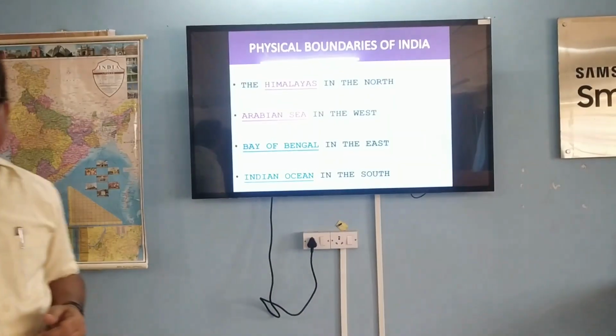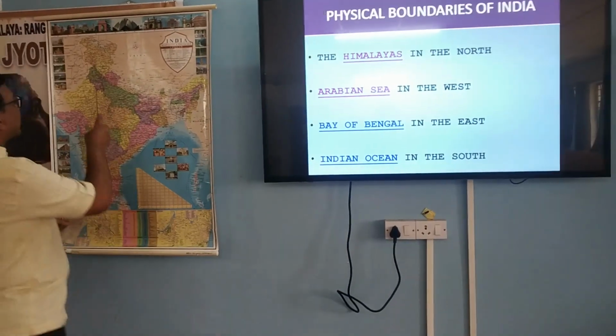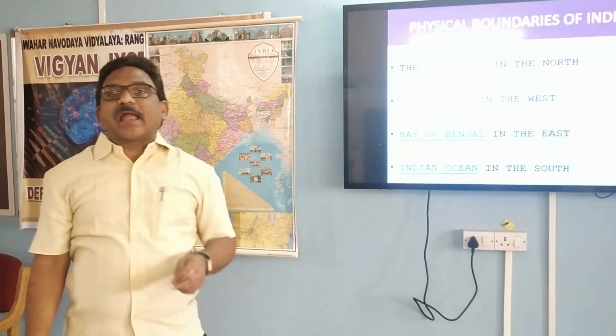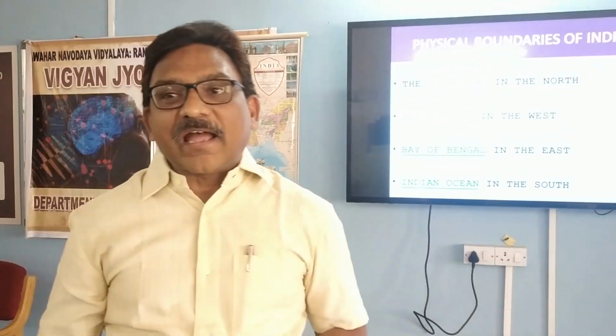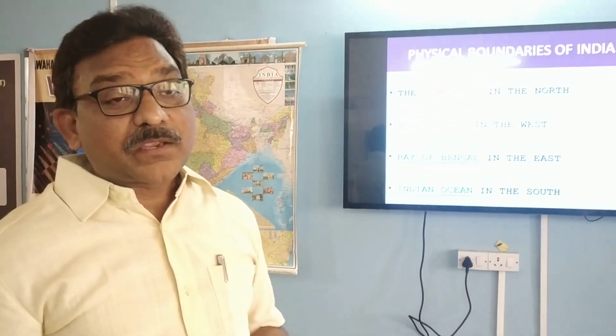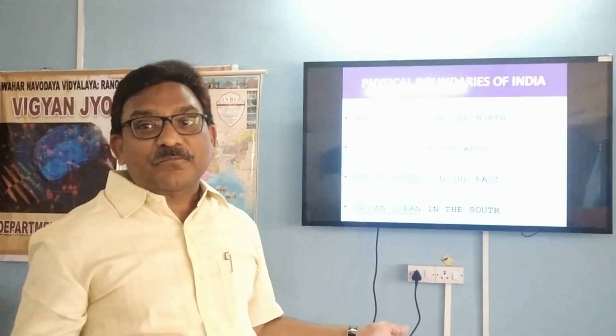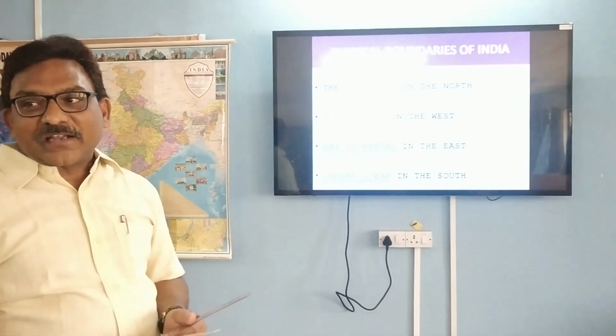Now let us see on the map, my dear boys and girls. To the north we have long mountains, the young fold mountains, also called the Himalayas, the highest mountains with the highest peak in the world. What is the highest peak? Mount Everest, you are right.